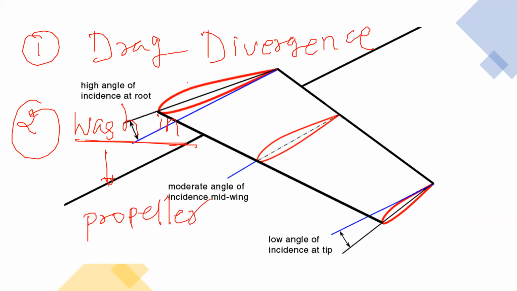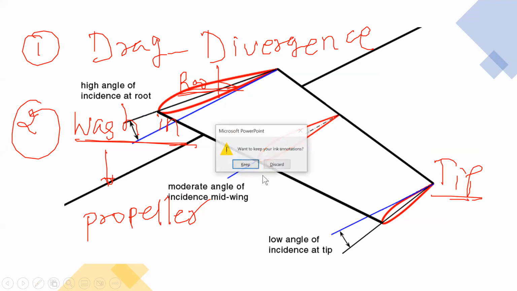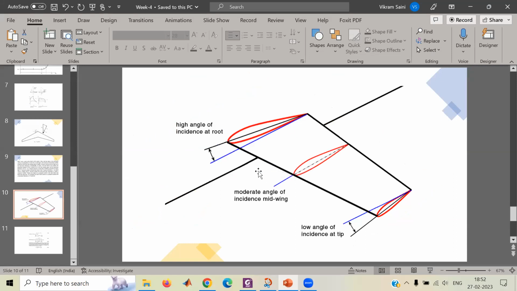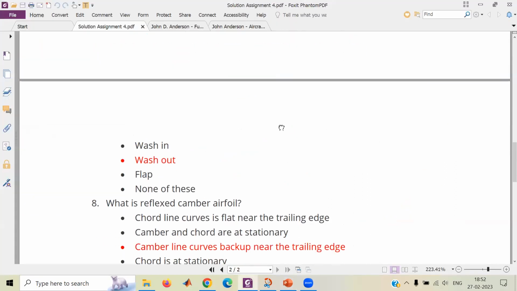What's the twist at the root and at the tip? Sir, I have seen this in a propeller. It is more twisted at the root and less twisted at the tips. But sir, isn't it washout normally? What did you say, isn't it washout in the propeller? I just gave you a hint of a device that you can also look at, apart from wings. We will discuss these two questions in the next session also. Now we can go ahead.